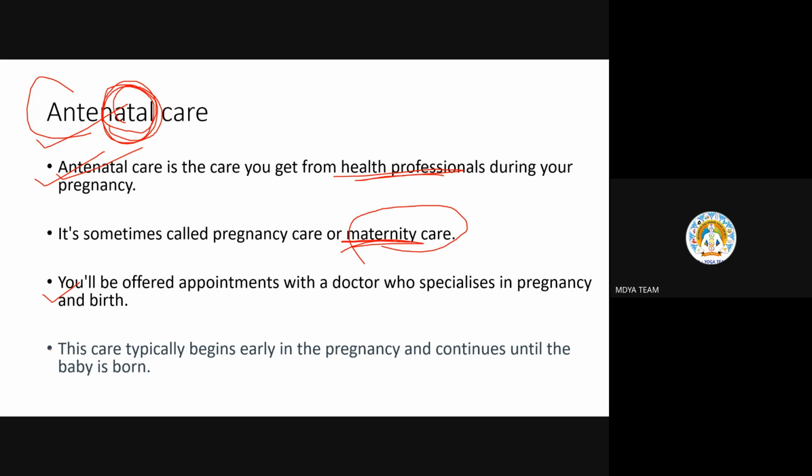This is very simple, so I have kept it at the end. This is in your syllabus, maybe for awareness. This care typically begins early in the pregnancy and continues until the baby is born. As it is care before the baby, of course it will end after the birth of the baby. Now, antenatal care, ANC, we used to call it.